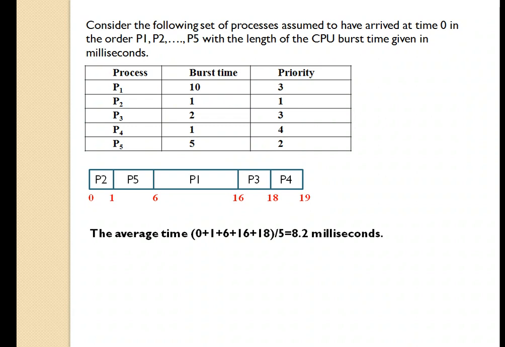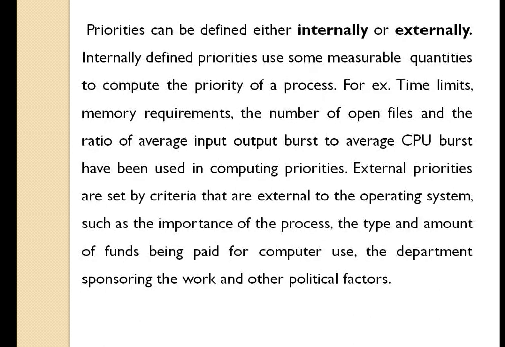Next we will see how the priorities are defined. Priorities can be defined either internally or externally. So priorities again are of two types: one is internal priority and the other is external priority. Internally defined priorities use some measurable quantities to compute the priority of a process.